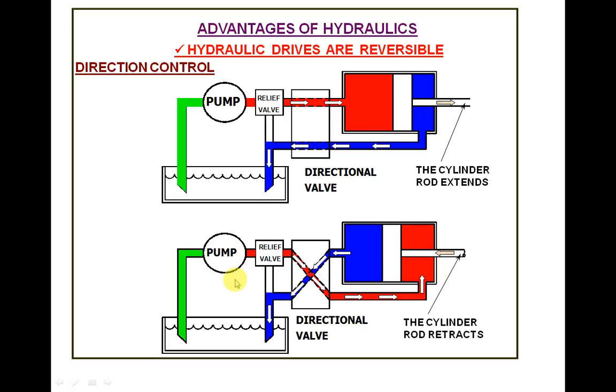See the next figure. Here the pump is delivering after the relief valve. Because the position of the direction valve is changed, this port is connected here. The oil is going through this port, and it is going to the other side of the actuator, and the actuator is moving in the other direction. That's why the direction of movement is changed. So direction control can be achieved in hydraulics very easily by changing the position of the control valves.